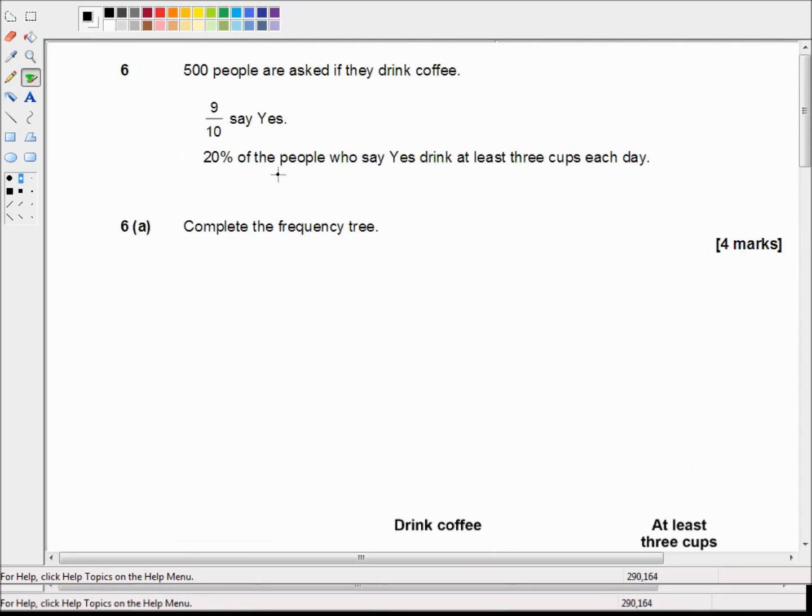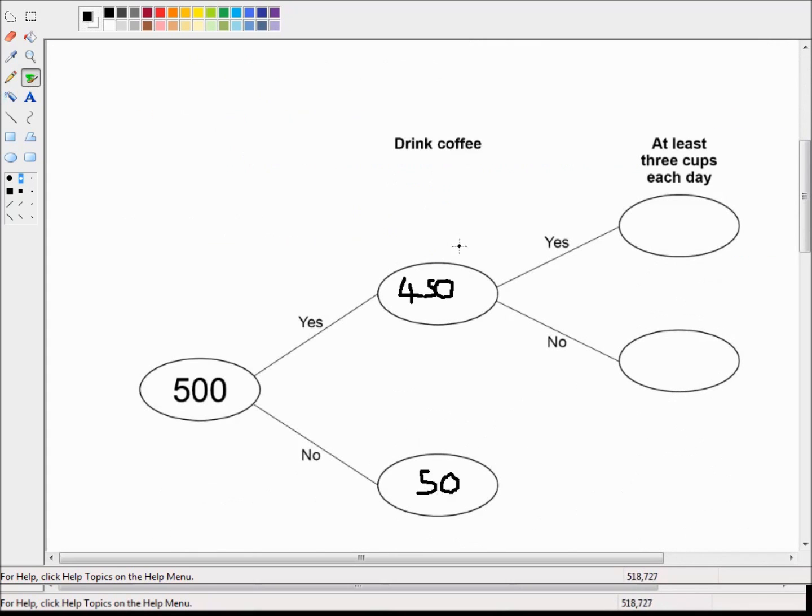Okay, we're told 20% of people who say yes drink at least 3 cups each day. Well, 20% is 1/5, so the easy way to do this is just to divide 450 by 5 and to know our times tables and say, well, 9 times 5 is 45, so the answer is 9 with just 1 zero.